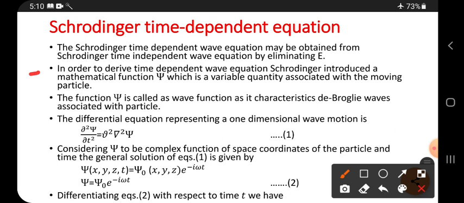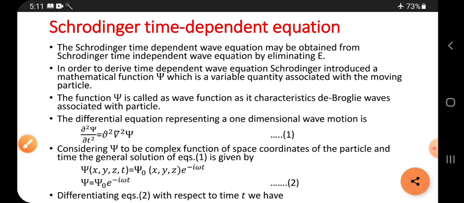In order to derive the time dependent wave equation, Schrodinger introduced a mathematical function called psi, which is a variable quantity associated with the moving particle. It is a variable quantity, so it is not fixed. When a particle is moving, it changes continuously. That is a variable.